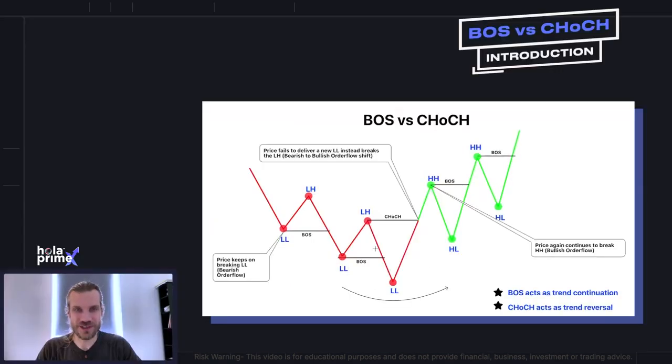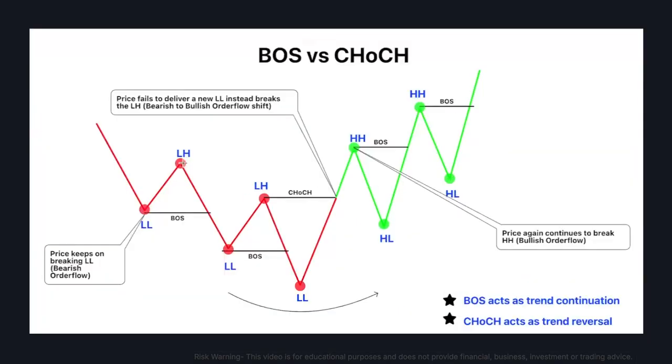So break of structure, or BOS, is where the price action of a coin or token keeps on breaking below its previous lows, if of course in a downtrend. So as you can see here, we've got a lower low, a lower high, and then we break below this lower low to put in another lower low. And when this happens, that is called break of structure, represented by this line here. It also happens again here, as we again put in a lower high, and then another new, fresh lower low. And it is when we cross the previous lower low that there is a break of structure.